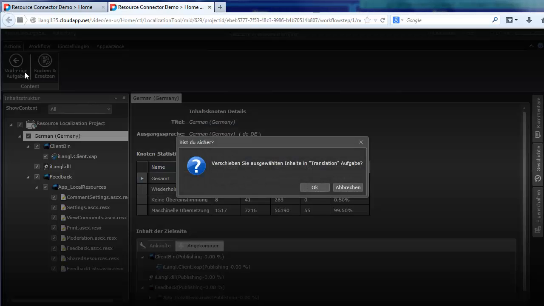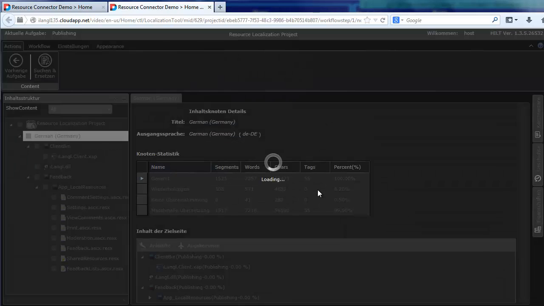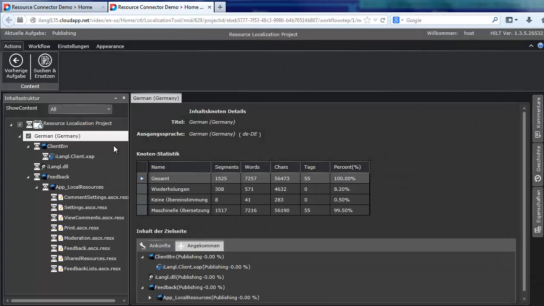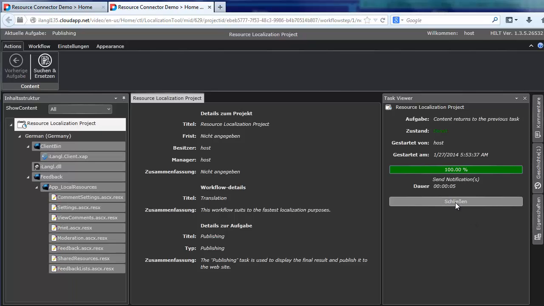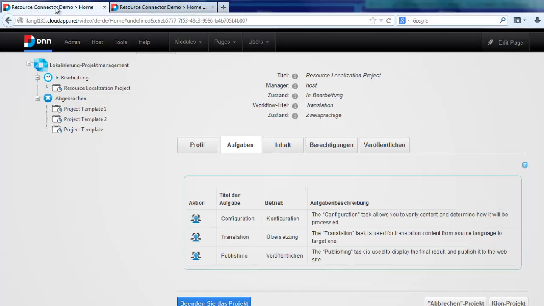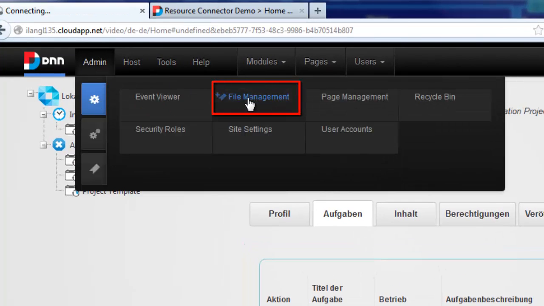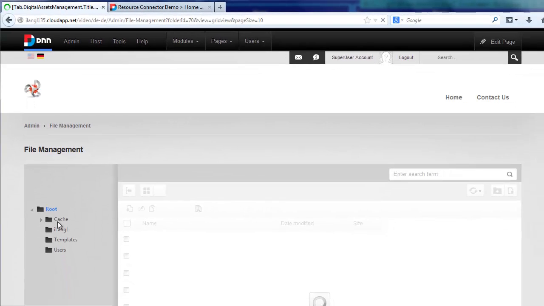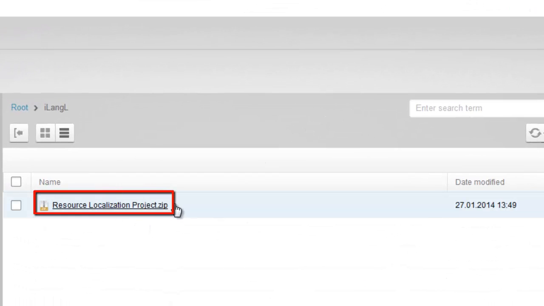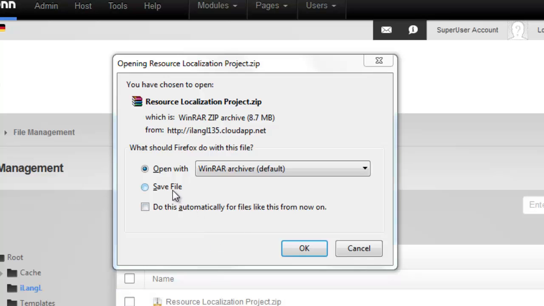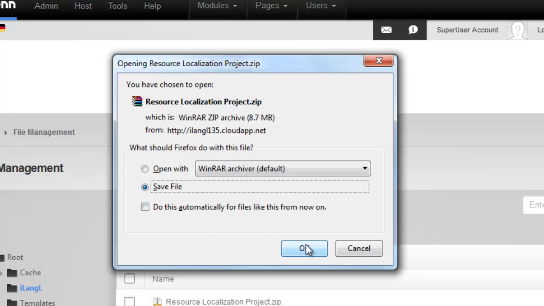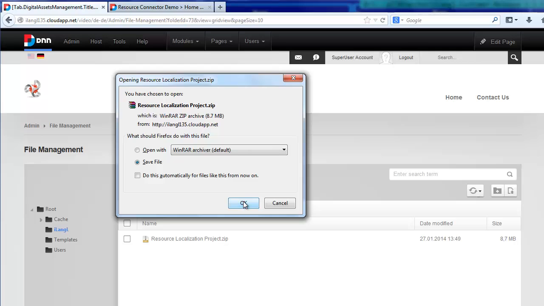If during testing you find localization error, you can always go back to HILT, return content back to translation task, fix issues, and republish it. If you need to save target content locally, you can find the delivered results in DNN file management. If you navigate there, in iLangL folder, you will find a zip file with name equals to project name. All target resources will be placed there. I download it to show archived content.